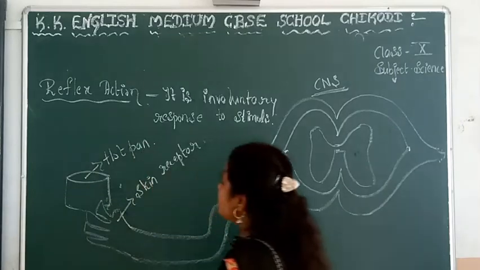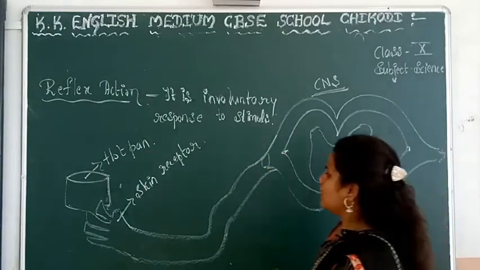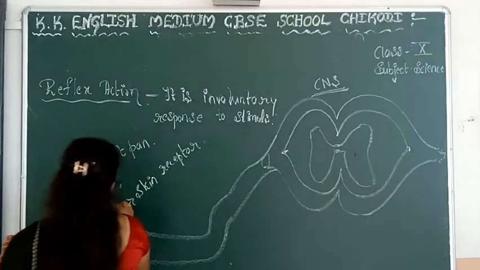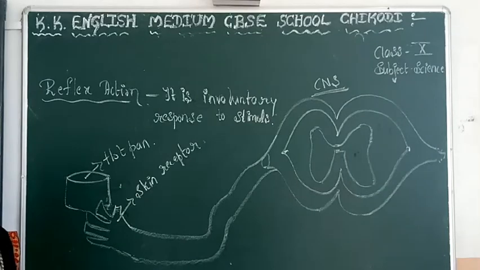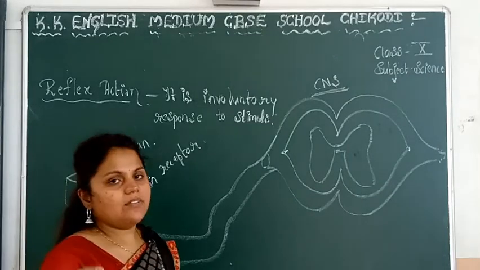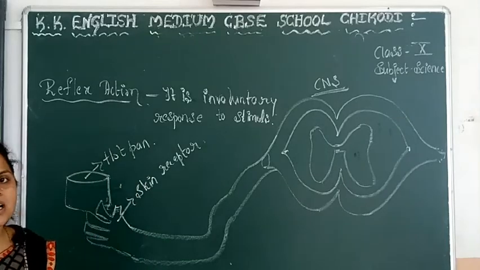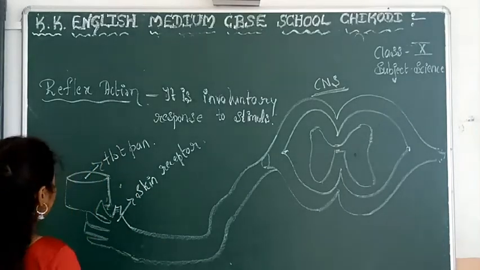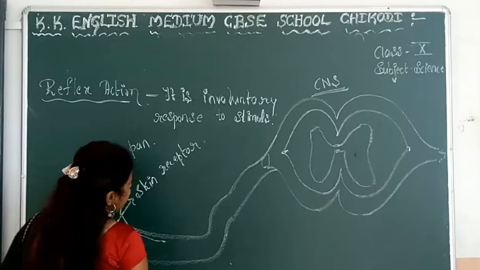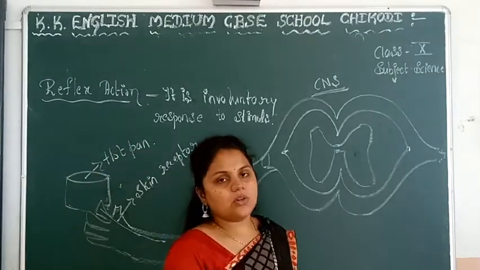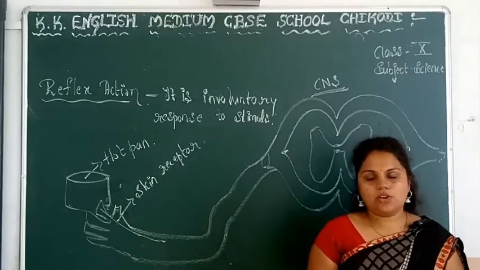Now, how does the information pass through our body? If you touch this hot pan, through the neuron cell, as we have already discussed in previous classes, the information passes through the neuron. Neurons have many types: sensory neuron, motor neuron and relay neuron.